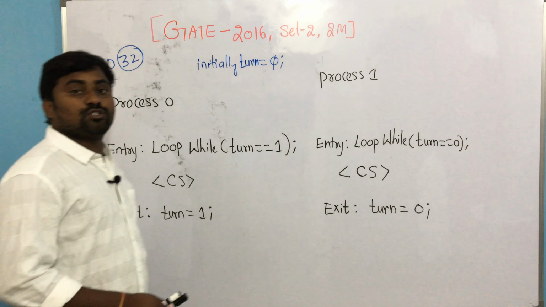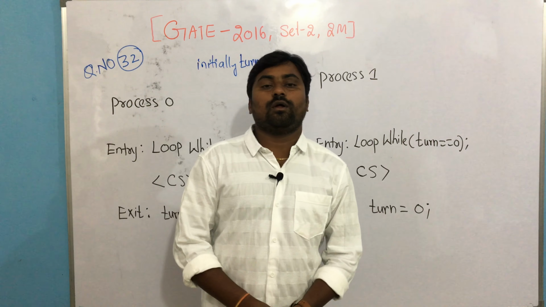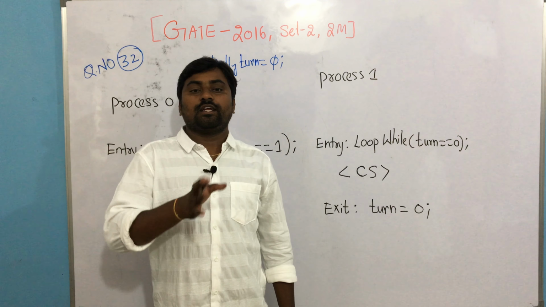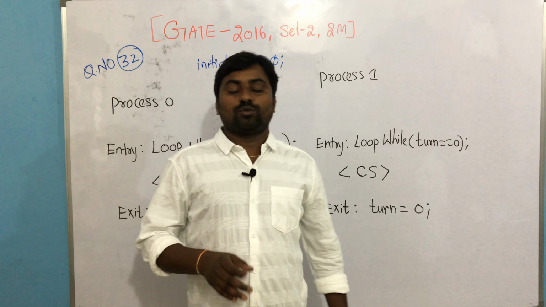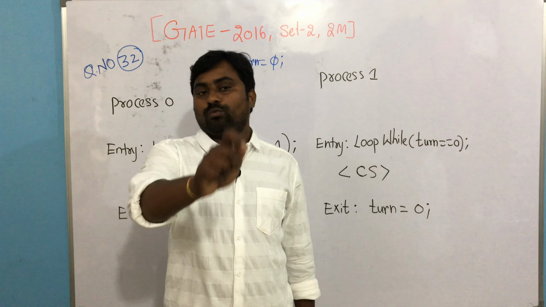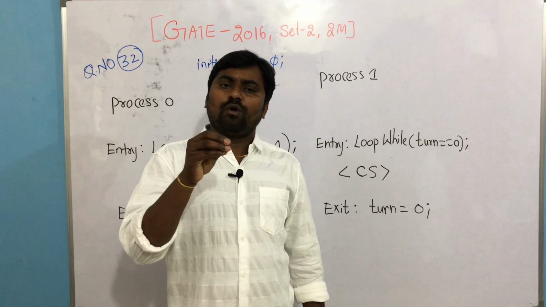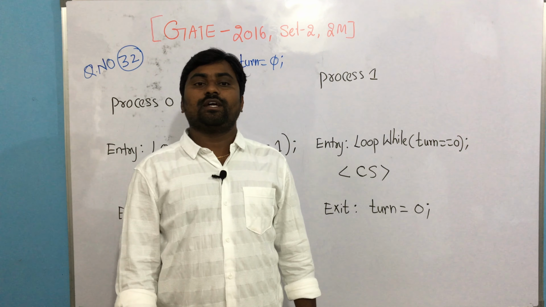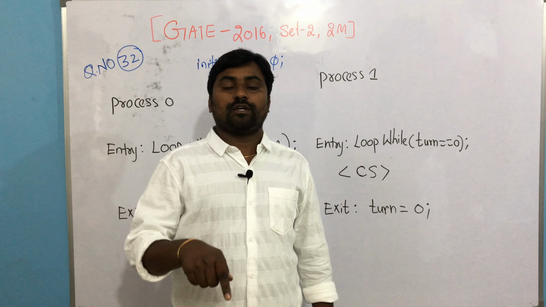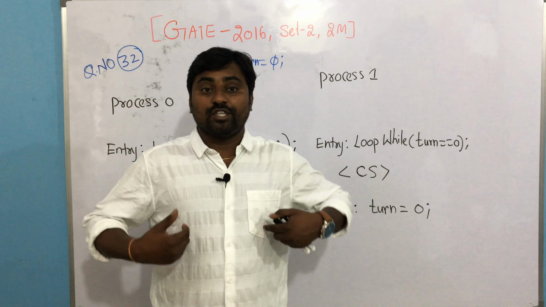First, we need to ensure whether it is satisfying mutual exclusion or not. For that I am telling how we can ensure mutual exclusion. Allow one of the processes into the critical section, and while it is in the critical section, apply preemption, because we need to solve the problem, right?